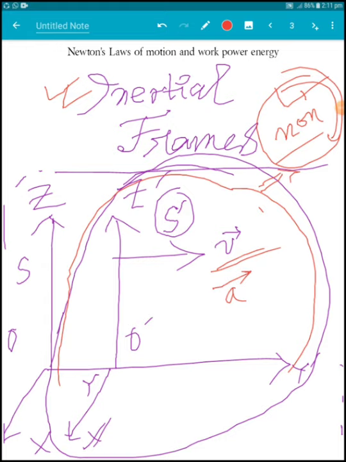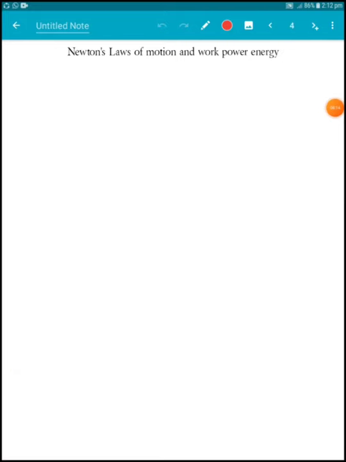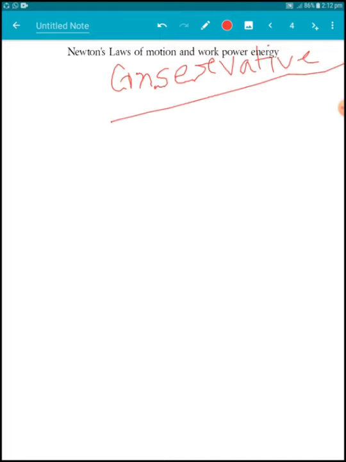Newton's laws are applicable only to inertial frames of reference and are not applicable to non-inertial frames of reference. In this case, we will see later that a fictitious force is present. Now, what is a conservative force field, and what is a non-conservative force field?